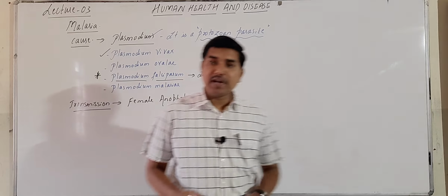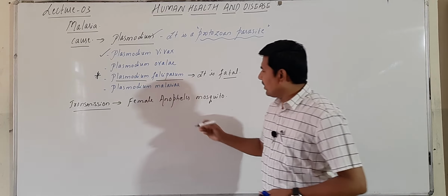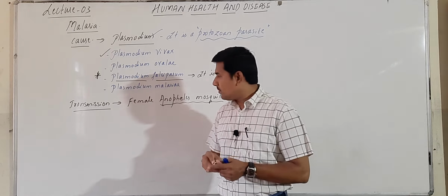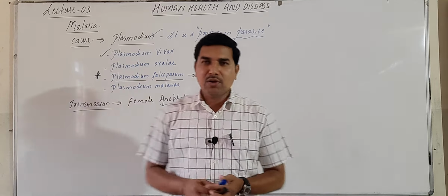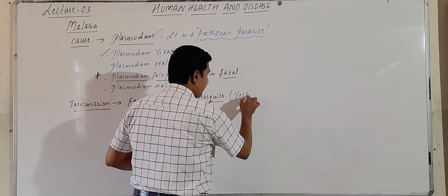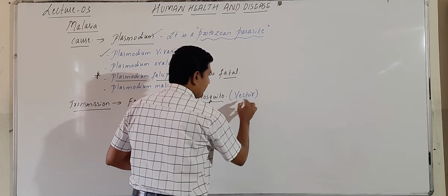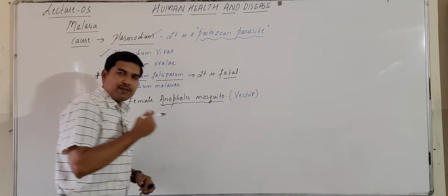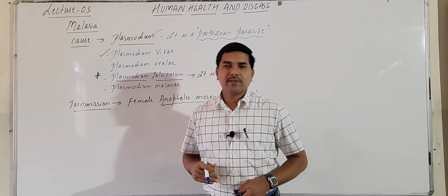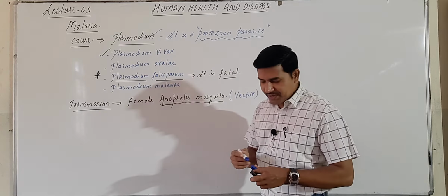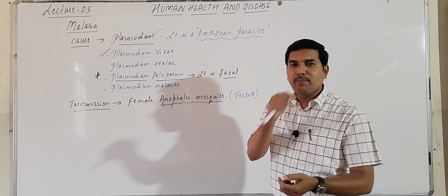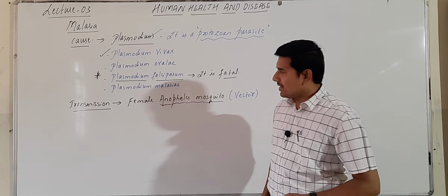This mosquito is the vector that carries the pathogen. In its salivary gland it contains the Plasmodium species, which infects humans when it bites. So this is the mode of transmission.